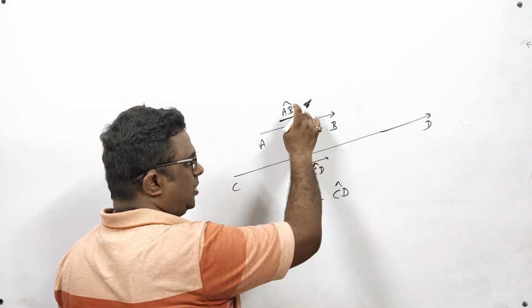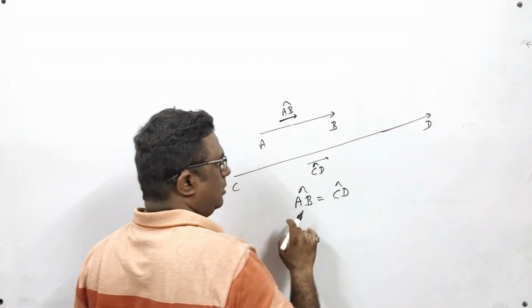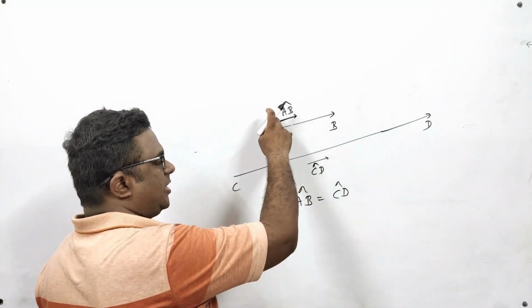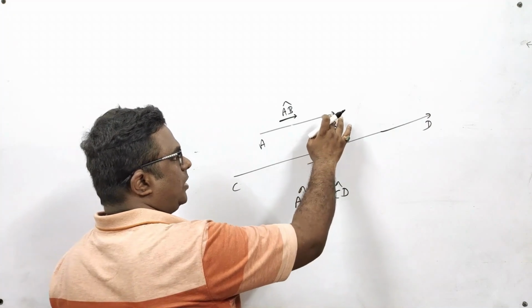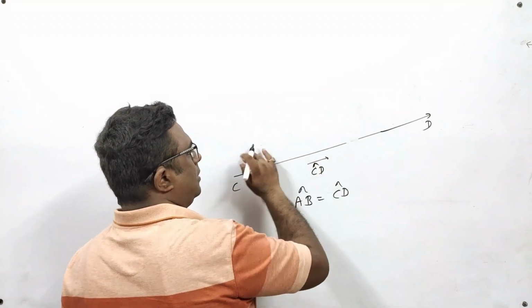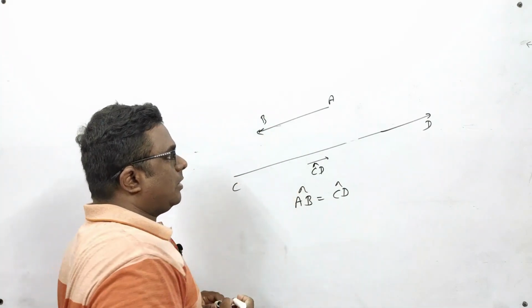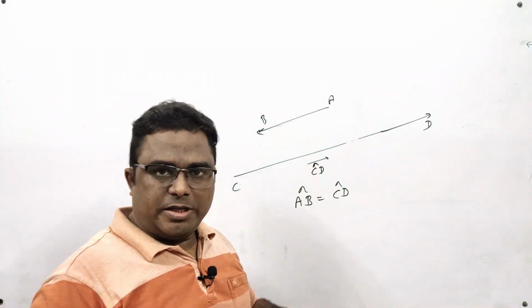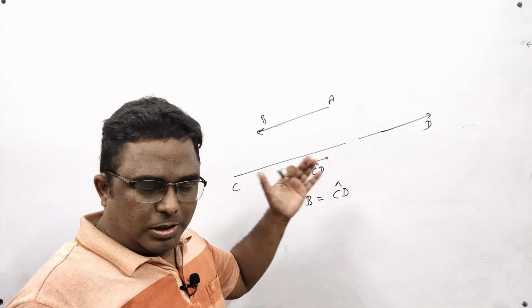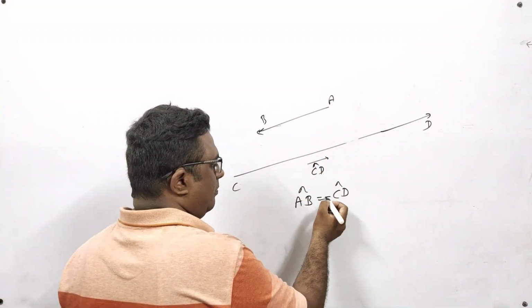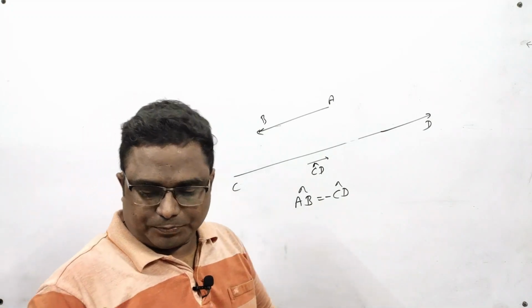So if these two vectors are in the same direction and are parallel, in that case AB cap and CD cap will be equal. But if by chance AB vector and CD vector are in opposite directions, though their lengths are parallel, in that case the unit vectors will be equal but with opposite sign.